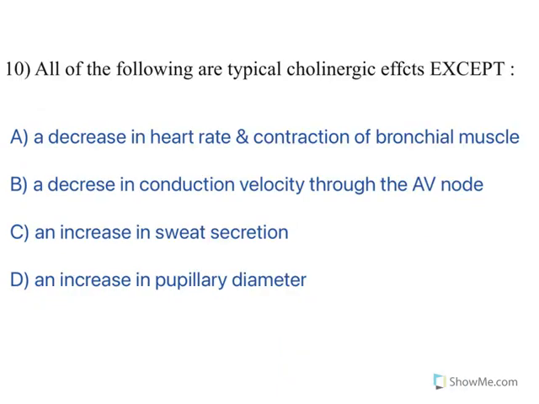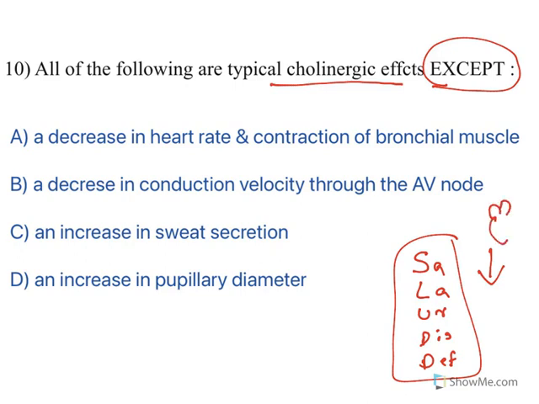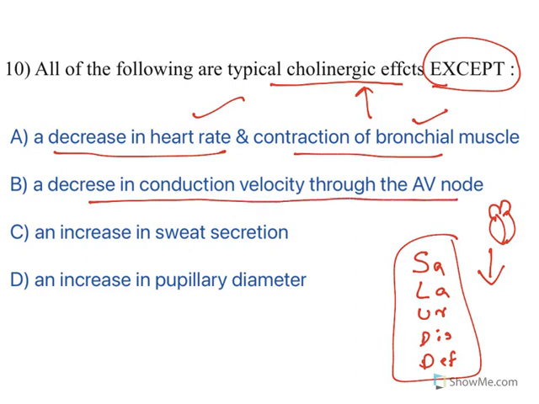Now, all of the following are typical cholinergic effects except. Now, for cholinergic, the common mnemonic is SLUDD: salivation, lacrimation, urination, digestion and defecation. Along with this, they reduce cardiotonic functions, meaning heart rate and everything will get reduced. Now look at this, decrease in heart rate, yes, and decrease in contraction of bronchial muscle, yes, both of them are effects of the cholinergic system. Decrease in conduction velocity through the AV node, yes, it is also an effect of the cholinergic system. Increase in sweat secretion, yes, it is also a cholinergic effect.